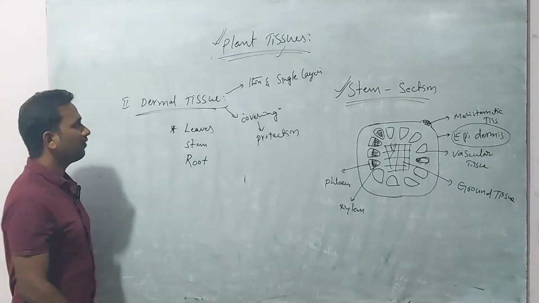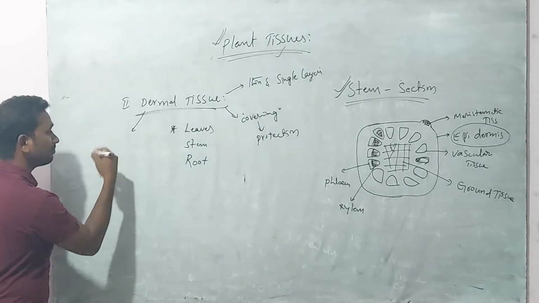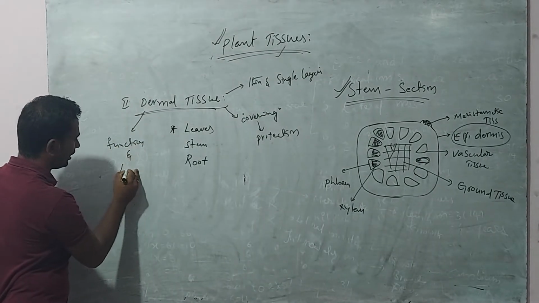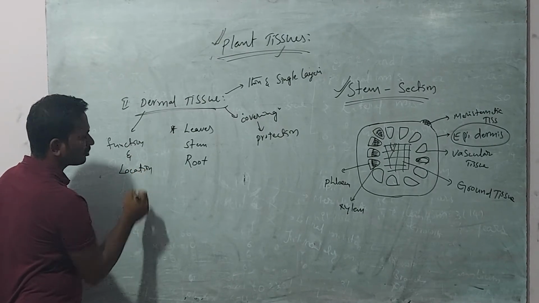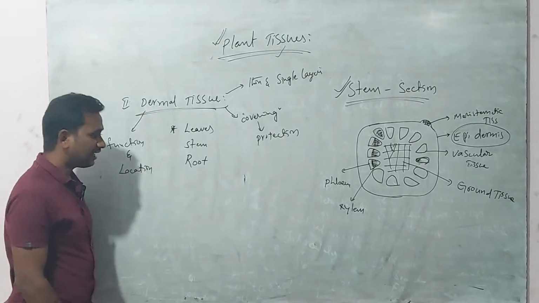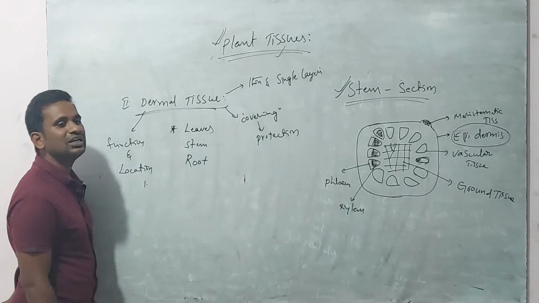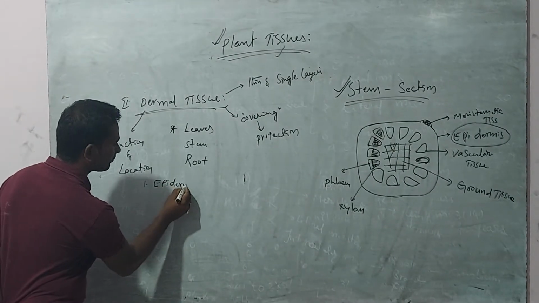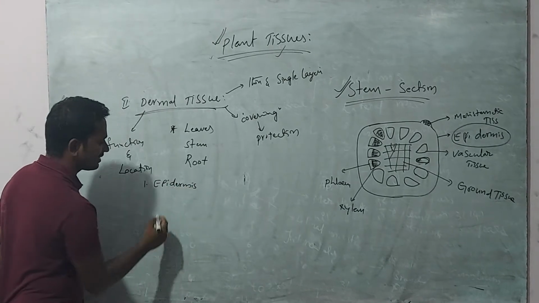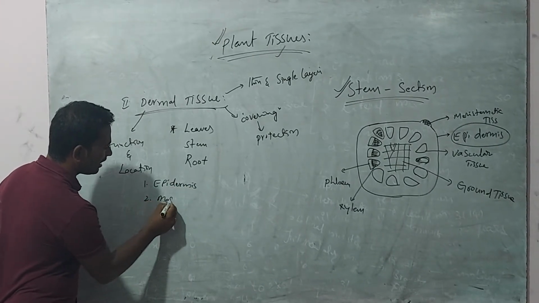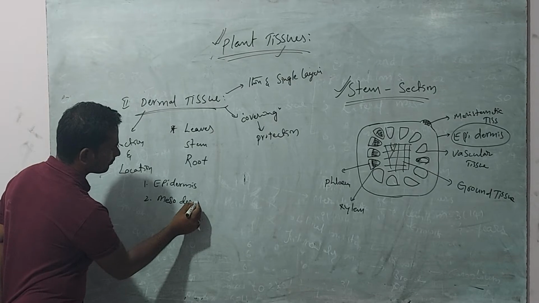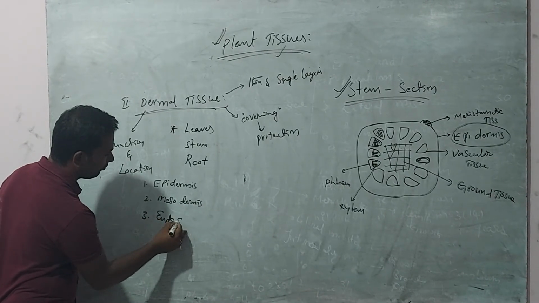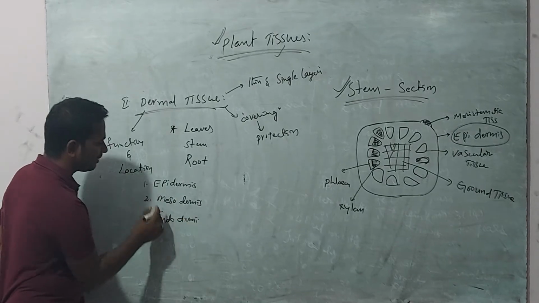Based on function and location, the dermal tissue is divided into three types. One is the epidermis, second is the mesodermis, and third is the endodermis.